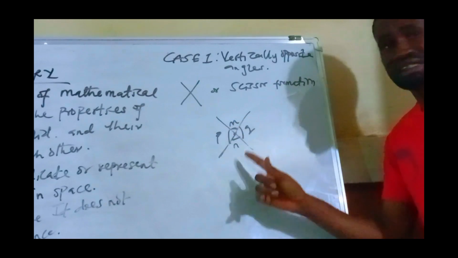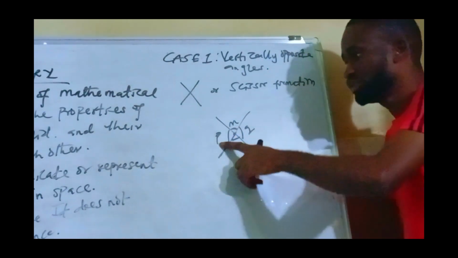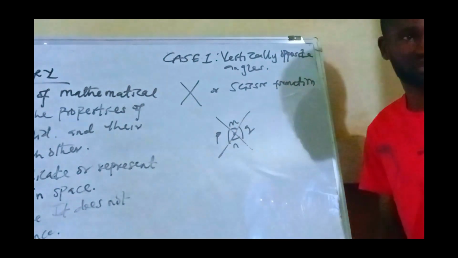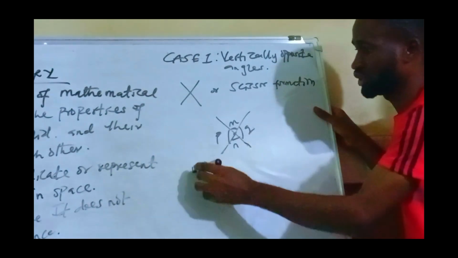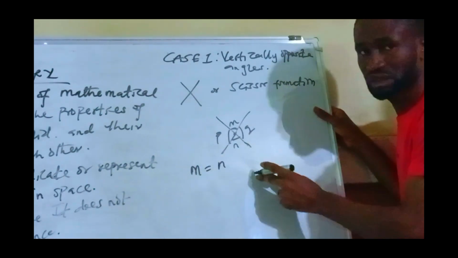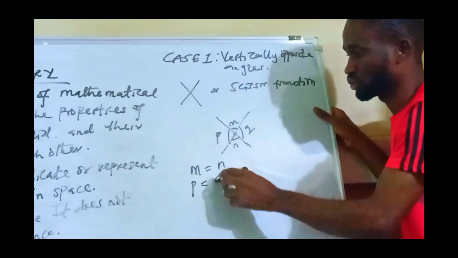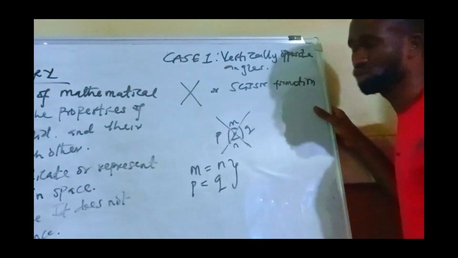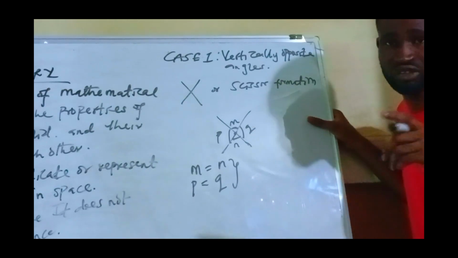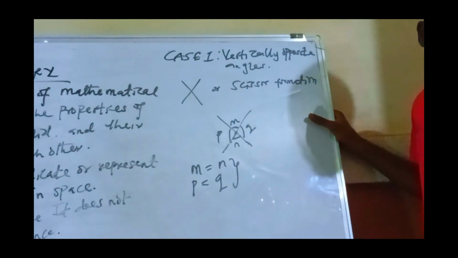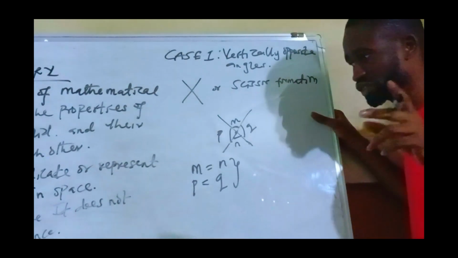M and N are facing each other, while P and Q are also facing each other. So to that effect, we say that M is equal to N, and P is equal to Q. Remember, you must give us your reason. Please ensure you give us your reason, because if you don't, the examiner will not know what you are solving.